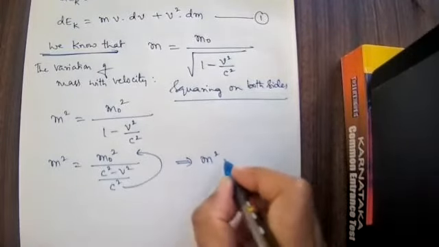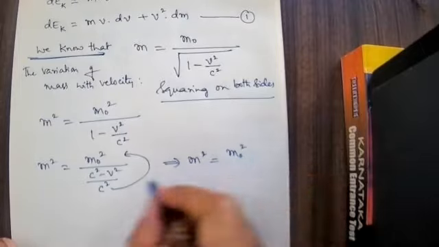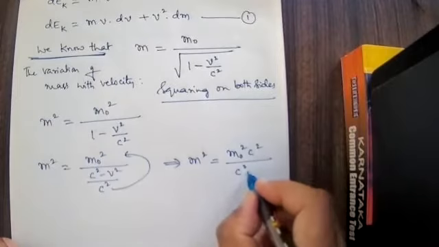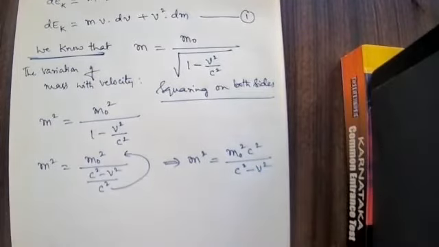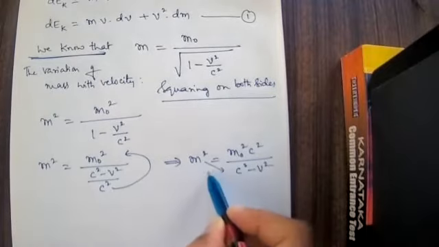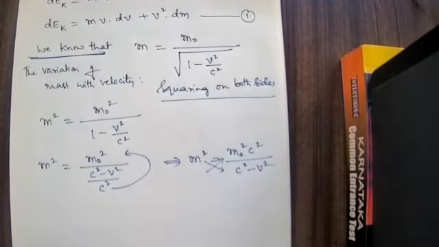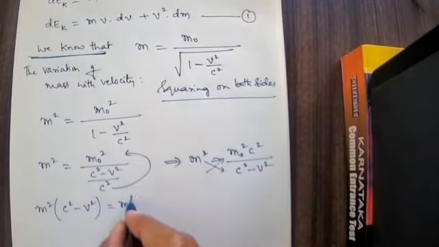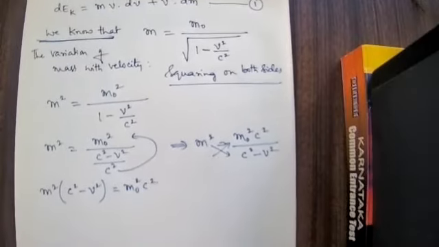Therefore, m square is equal to m naught square multiplied by c square goes to numerator divided by c square minus v square. Let us cross multiply. If you are doing the cross multiplication, what are you going to get? Next stage, the cross multiplication. I am going to make the cross multiplication like this. Therefore, m square multiplied by c square minus v square is equal to m naught square into c square.